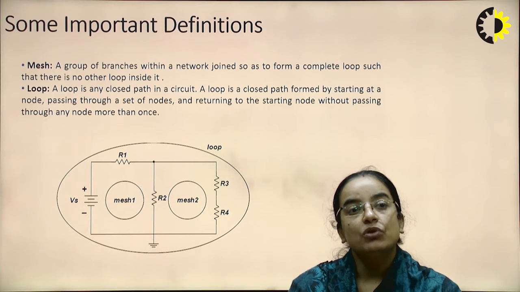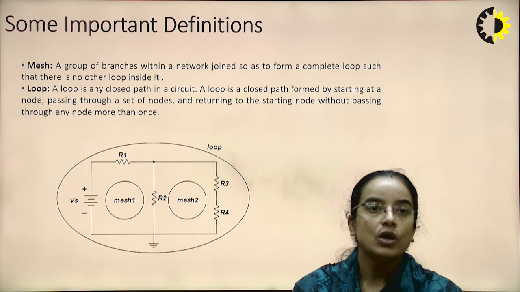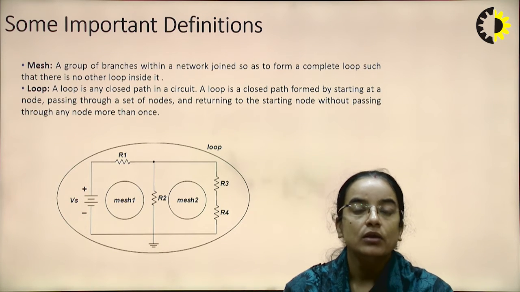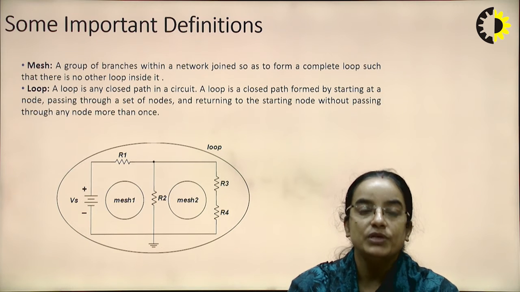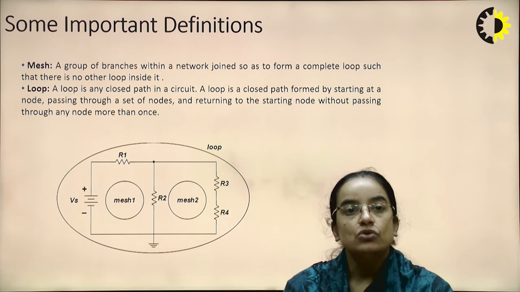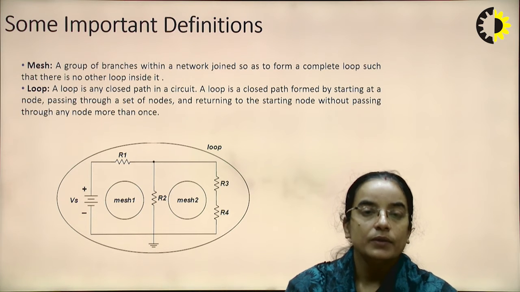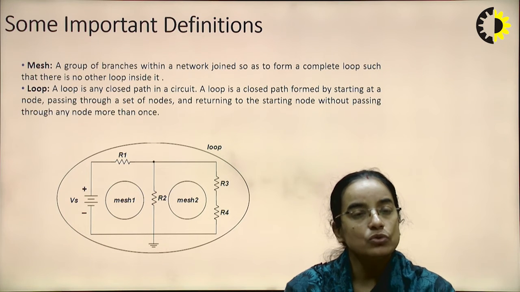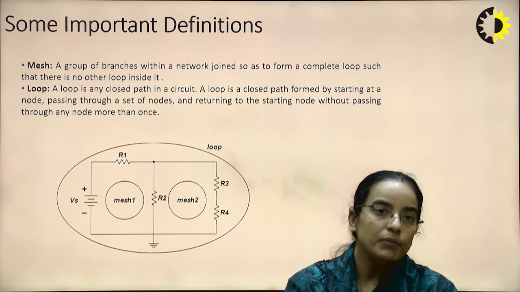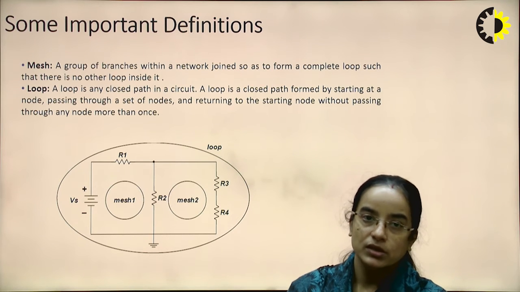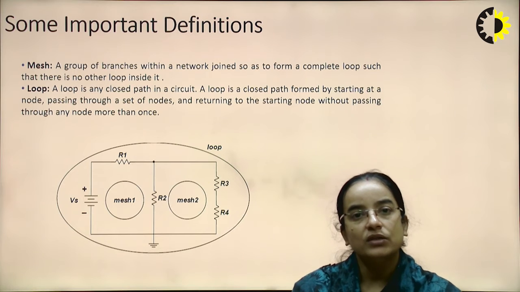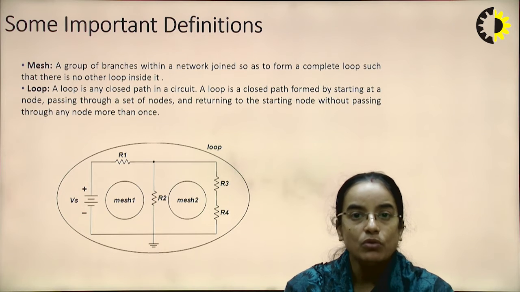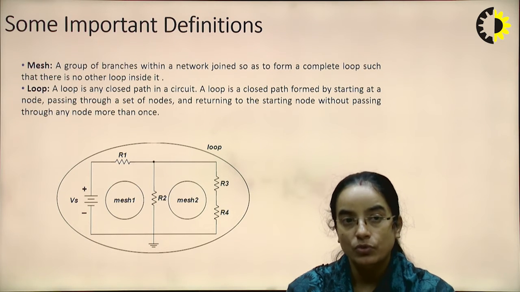So next is what is a mesh and what is a loop. A group of branches within a network joined so as to form a complete loop, such that there is no other loop inside it, that is the mesh. And a loop is a closed path in a circuit. A loop is a closed path formed by starting from a node, passing through a set of nodes, and returning to the starting node without passing through any other node more than once.